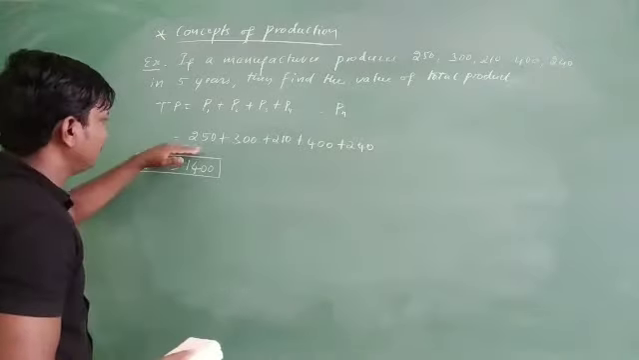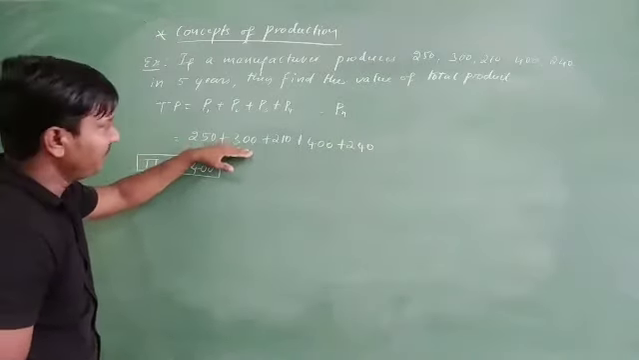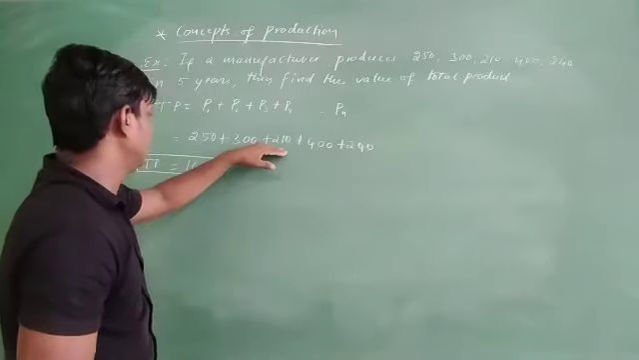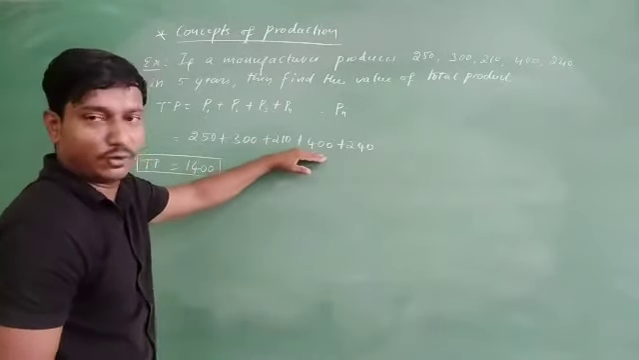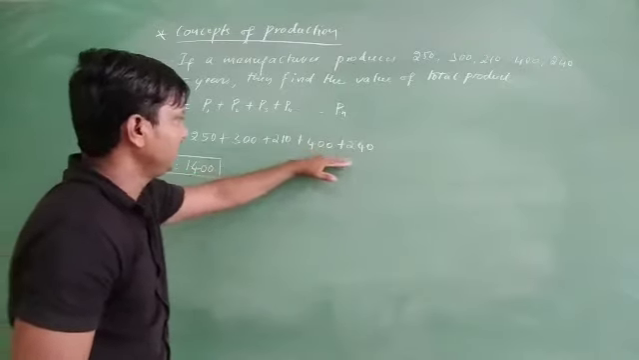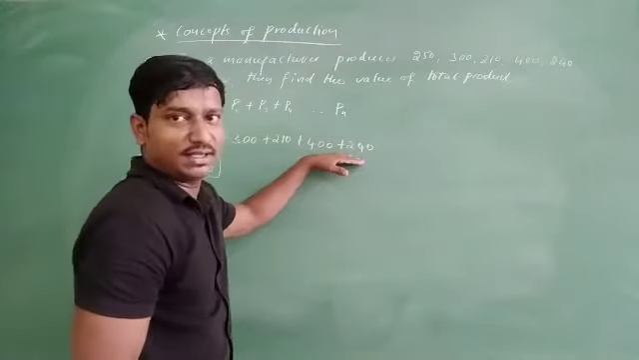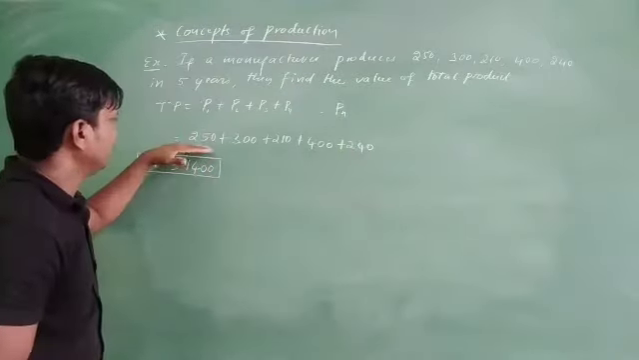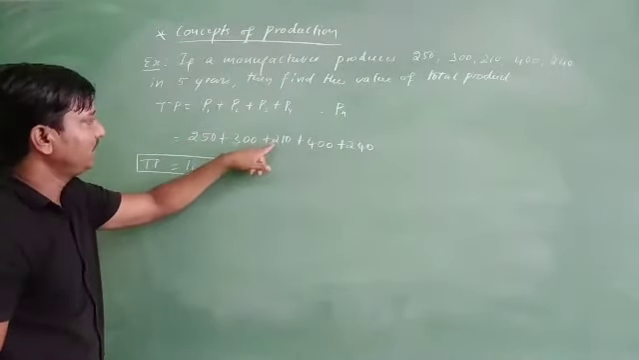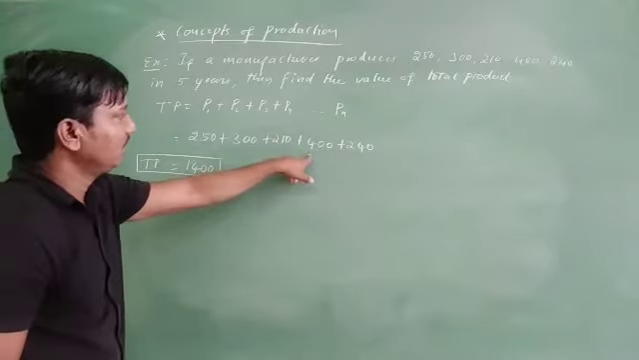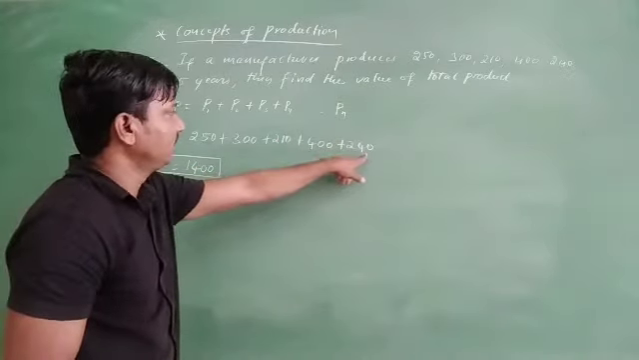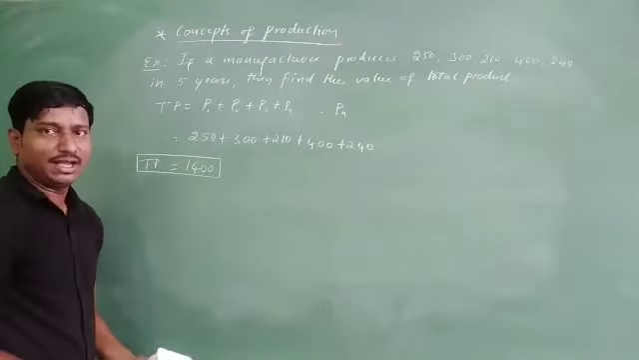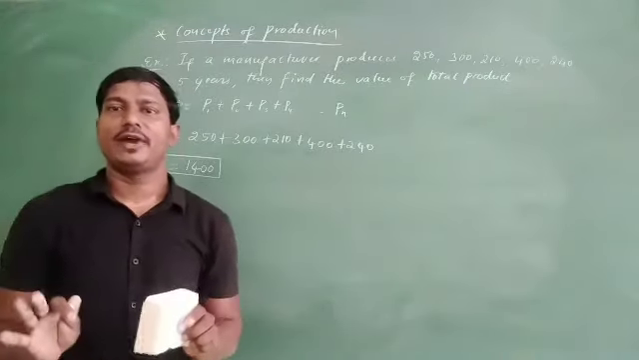How is it 1400? You see, 250 and 300 is 550, 550 plus 210 is 760, 760 plus 400 is 1160, and 1160 plus 240 is 1400. Once again, 250, 550, 760, 1160, and 1400. Correct. So the total product will be 1400. This is how to find the total product.